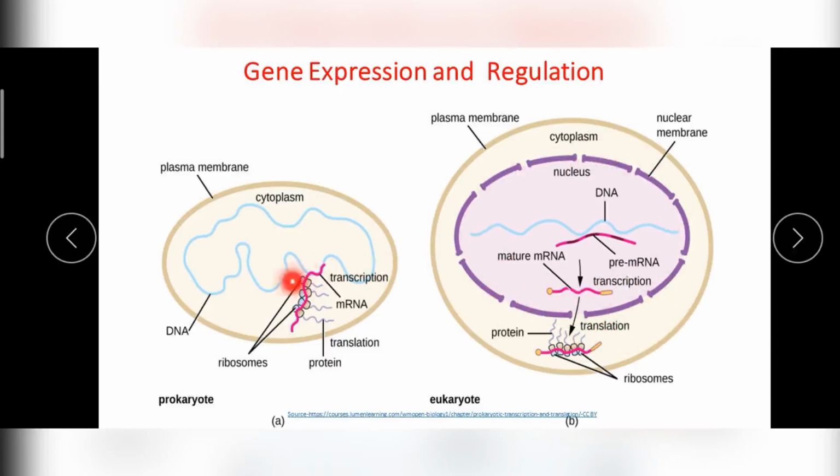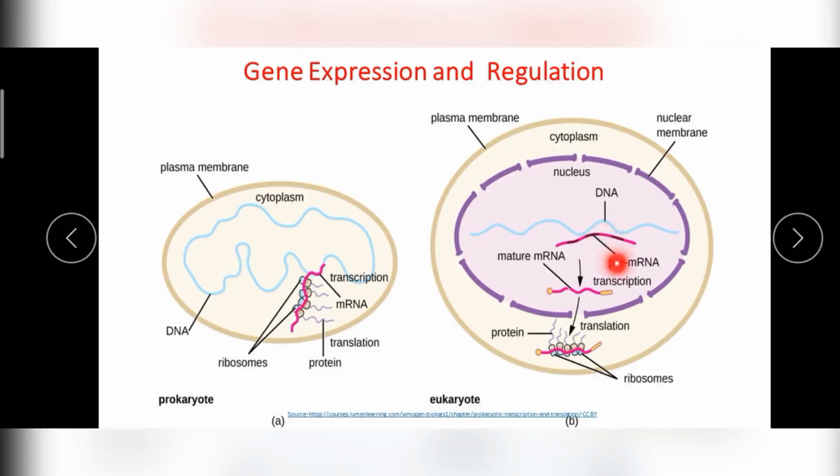In prokaryotes, transcription and translation, that is, RNA and protein formation, occur simultaneously within the cytoplasm, but in eukaryotes the transcription process occurs in the nucleus.